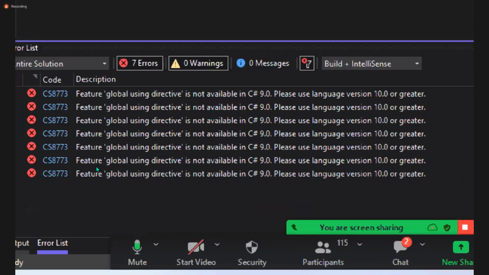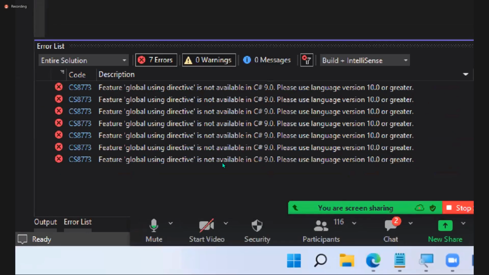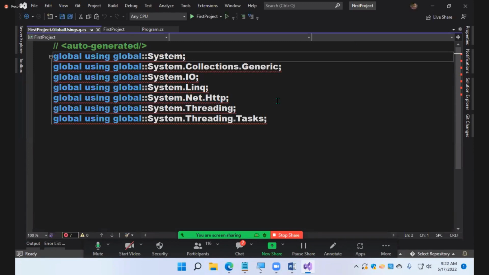See there. Feature. Data. Where? "Please use language version 10 or greater." Understood my point or not? When you double click on that, it will show you the file under which the default imports are there. That is the file. You cannot directly see that here. There's a technique to open the file. That's what I showed you. That's all. Are you clear?